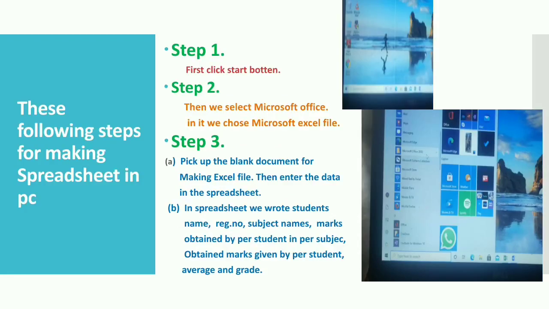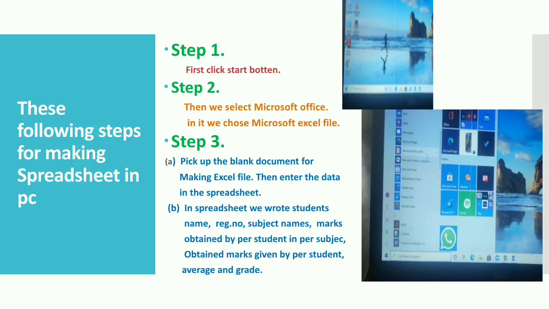Next are the steps for making a spreadsheet on a PC. Step 1. First click the start button. Step 2. Then we select Microsoft Office in it and then we choose the Microsoft Excel file. Step 3. Pick the blank document for making the Excel file. Then enter the data into the spreadsheet.